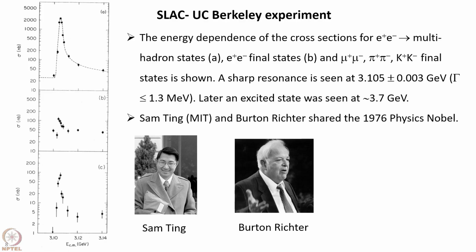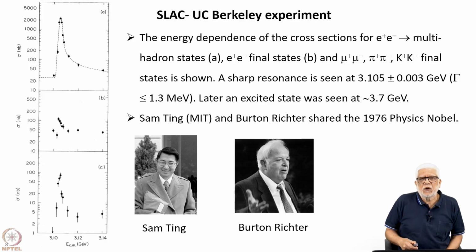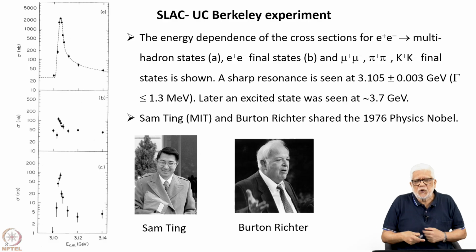The SLAC, University of California at Berkeley collaboration, as I said, were doing this at Stanford using the SPEAR facility. So you produce electrons, and then in the next time bin you produce positrons, and then you cool them and bring them together in the SPEAR collider ring.